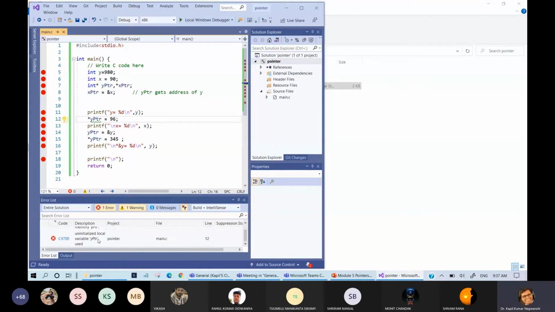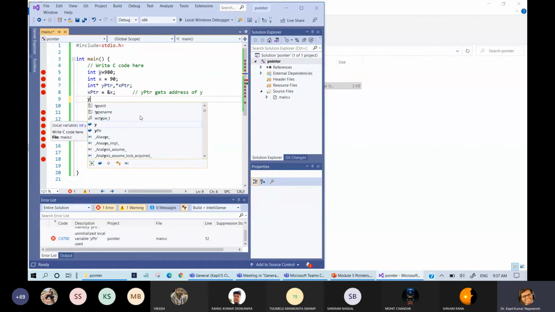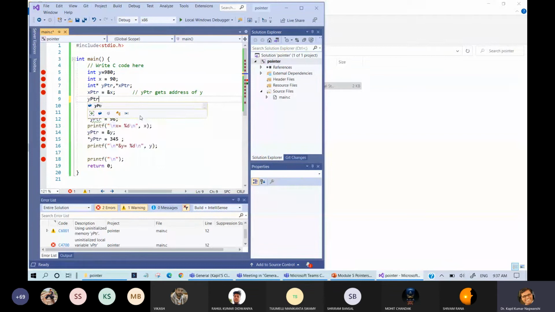One more error. Variable y pointer used in line number 12. See, here it gives an error because it is an undeclared pointer. So we need to declare this pointer. This pointer we need to declare as null.